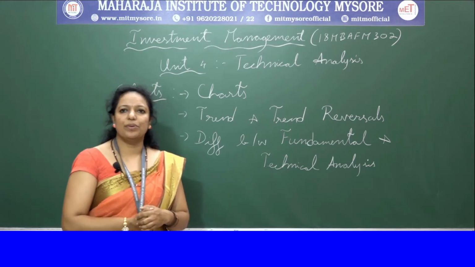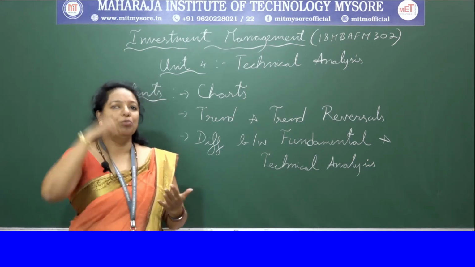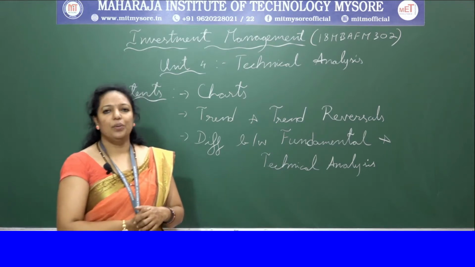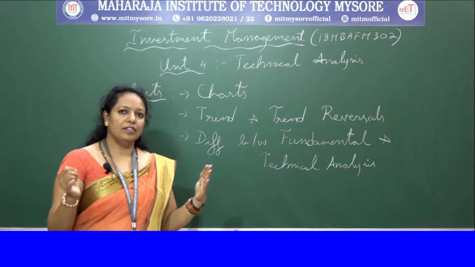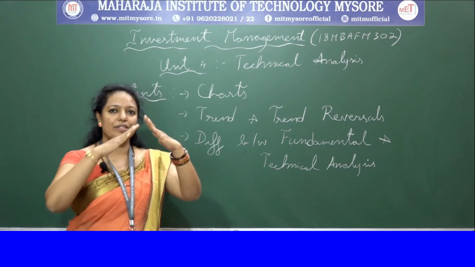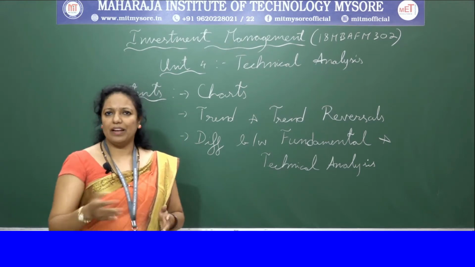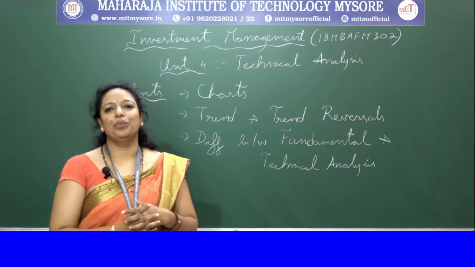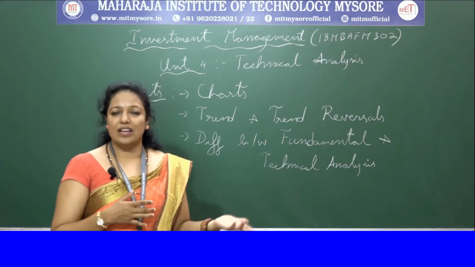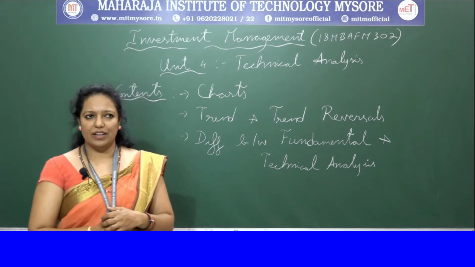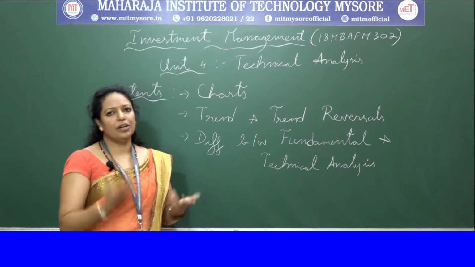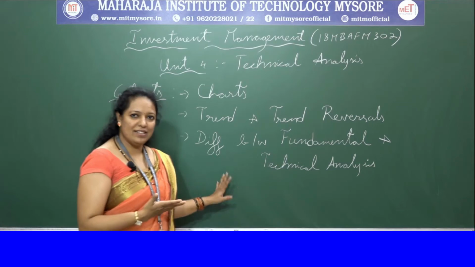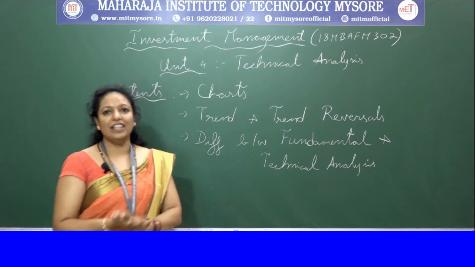Then we discussed the Elliott wave theory, which says that trends move in a pattern, where we study the pattern of the charts or trends. In a bull market, there are 5 waves up and 3 waves down, and in a bear market, 5 waves down and 3 waves up. So this is how we have learned Dow theory and Elliott wave theory. Whether it is Elliott wave theory or Dow theory, we need charts to represent it. That is what we'll be learning today.